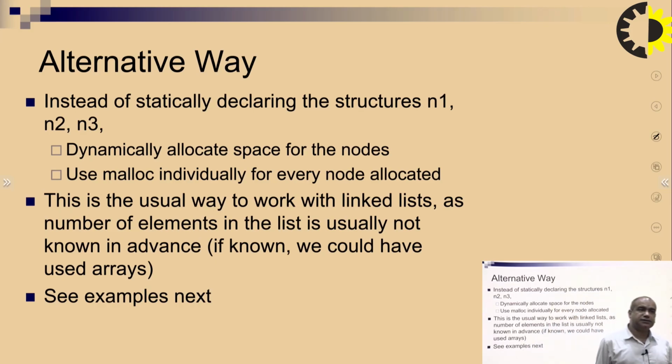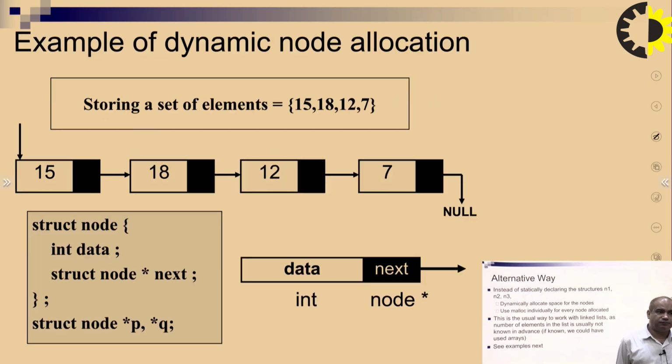Alternatively, instead of statically declaring the structures n1, n2, n3, we can dynamically allocate space for the nodes. We will use malloc or calloc individually for each node allocated. This is the usual way to work with linked lists, as the number of elements in the list is usually not known in advance. If known, we could have used an array.